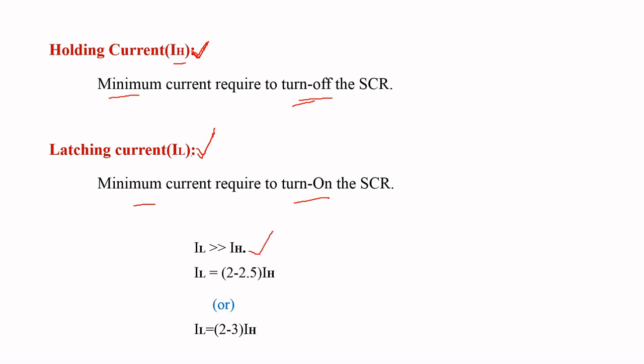The relation between latching current and holding current is given as: latching current IL is equal to 2 to 2.5 times the holding current, or latching current IL is equal to 2 to 3 times the holding current. In some textbooks we get one relation and in other textbooks we get the other. Both relations are correct. That is the relation between latching current and holding current, and the concept of latching and holding currents.